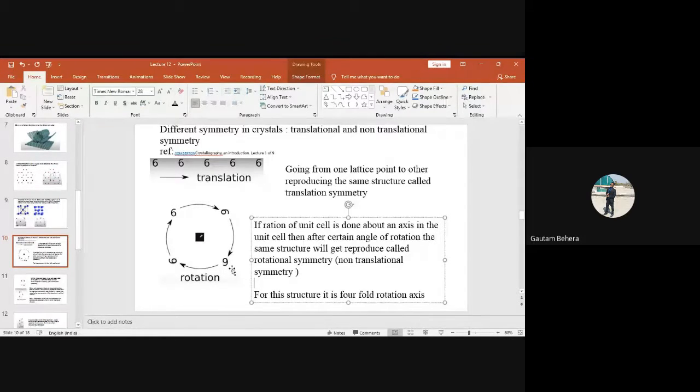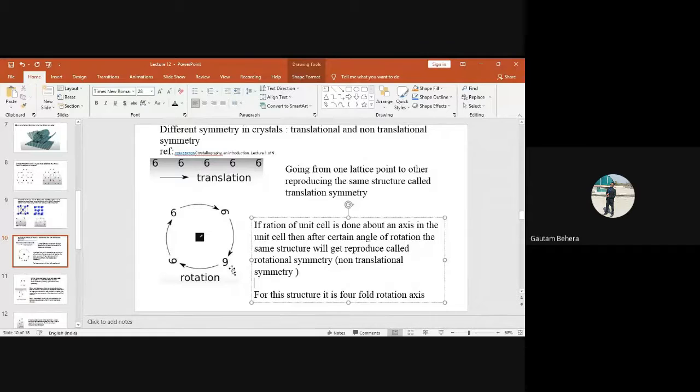I want you to draw a square in your notebook, take a center axis, and rotate it in the clockwise direction. After how much angle of rotation will you reproduce the same structure? It will be 90 degrees. Very good.